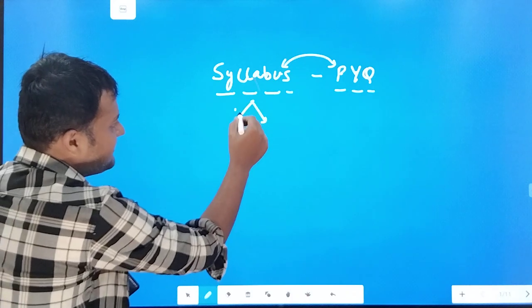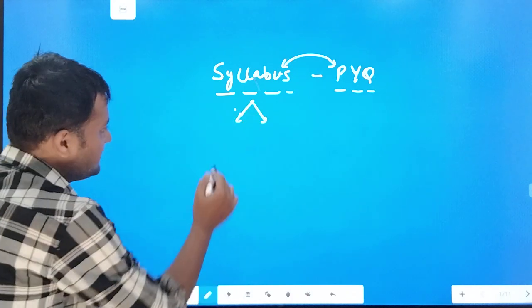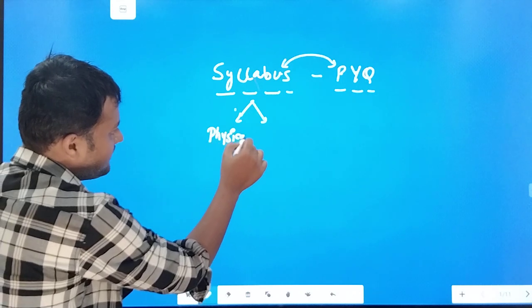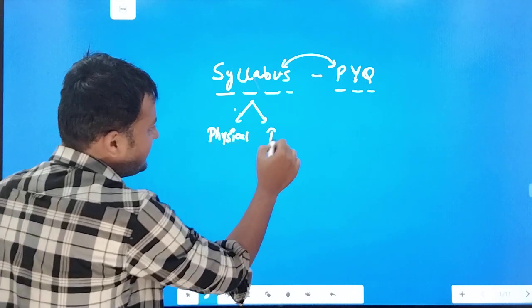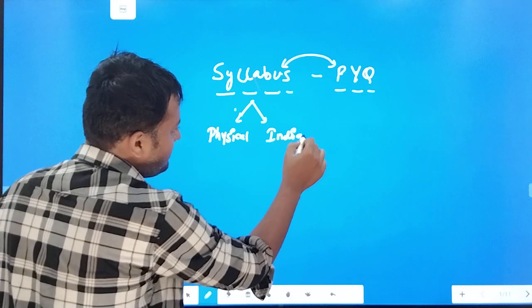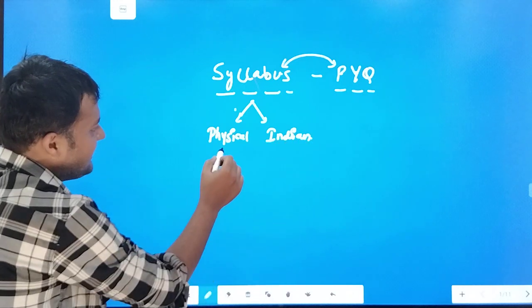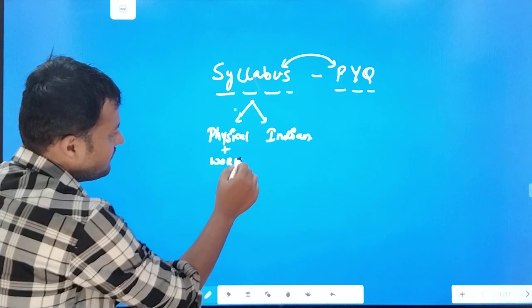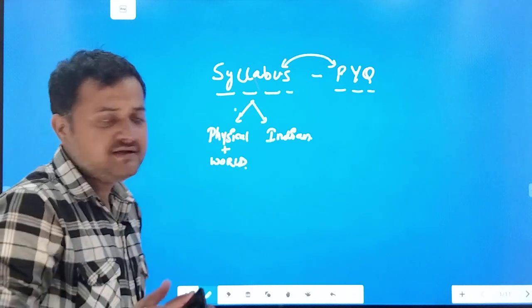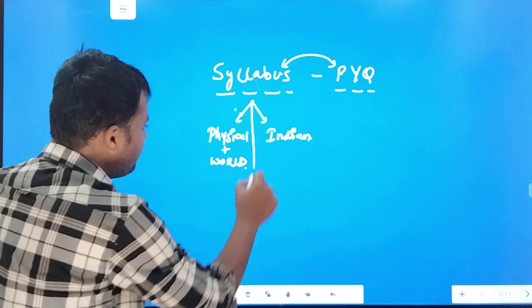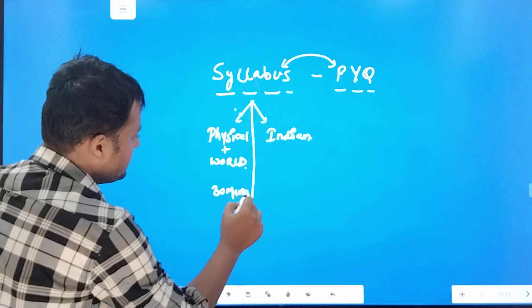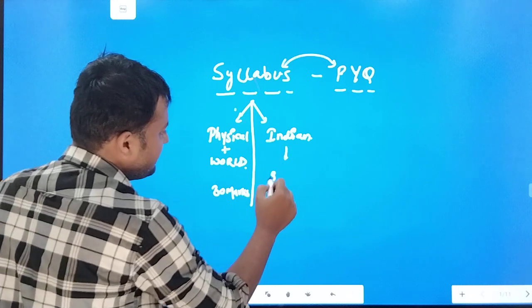The main syllabus is divided into two parts. The first part is physical geography, and the second part is Indian geography. This physical part also includes world geography. This portion will cover 30 marks, and this portion will also cover 30 marks.